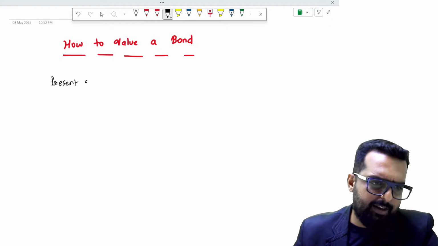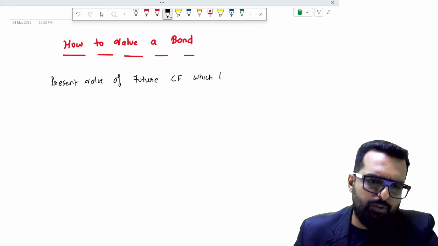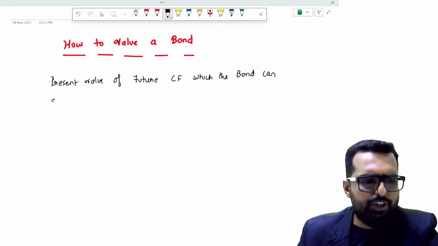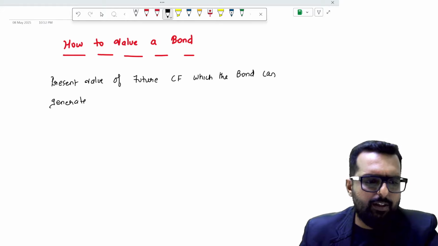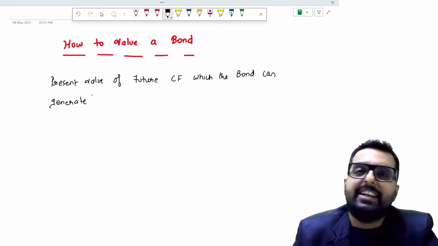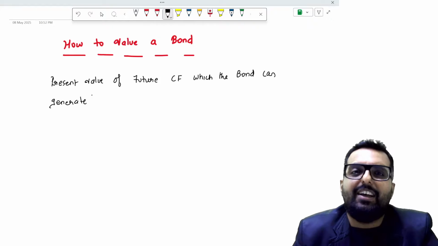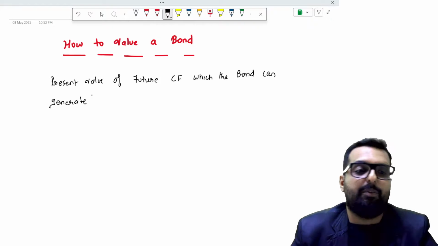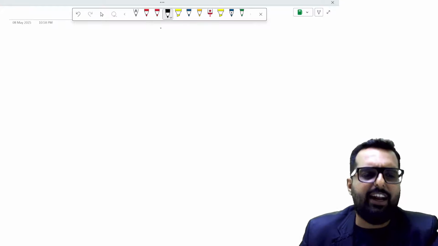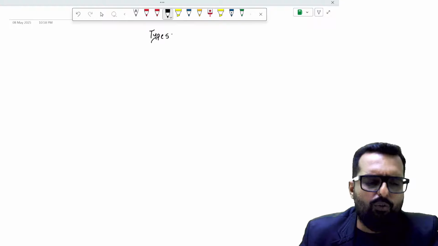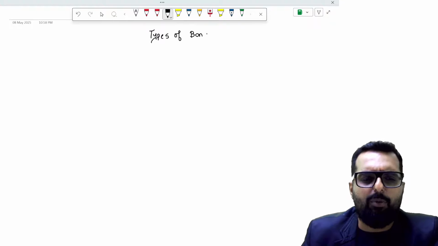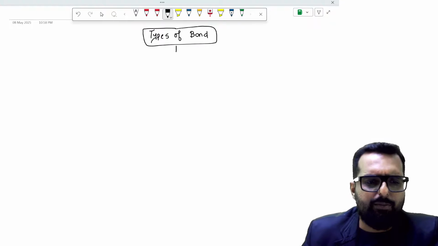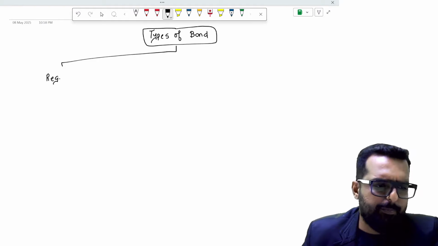Nothing but the present value of future cash flows which the bond can generate. So friends, what are the future cash flows in case of a bond? In order to understand that, we need to first understand what are the different types of bond. So tell me, friends, what are the different types of bond?